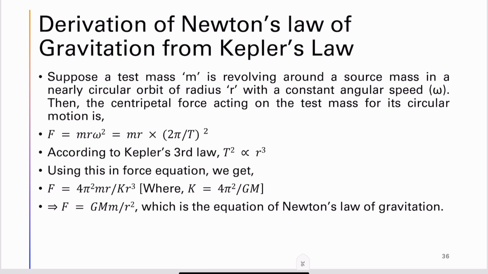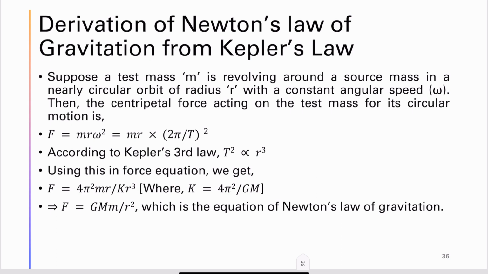So now we can derive Newton's law of gravitation from Kepler's law. We know that force is nothing but mass into acceleration. Suppose we consider a test mass m revolving around the source mass in a circular orbit of radius r with a constant angular speed omega. Then the centripetal force acting on the test mass for its circular motion is F is equal to m r omega square, where omega is nothing but 2 pi by T.